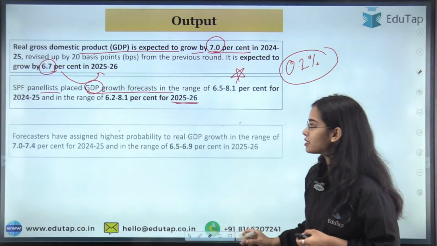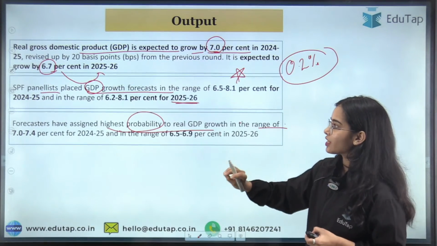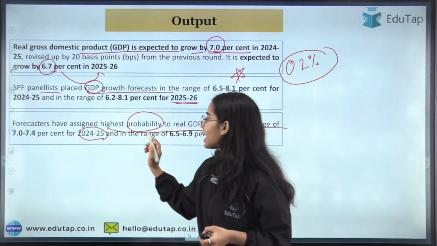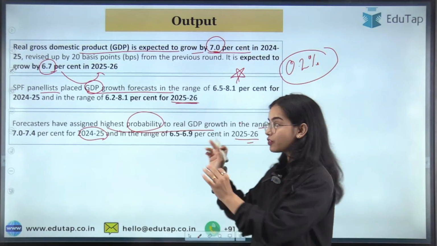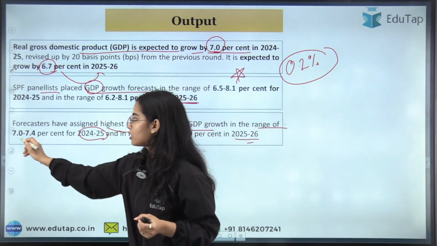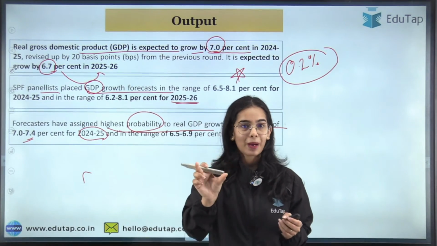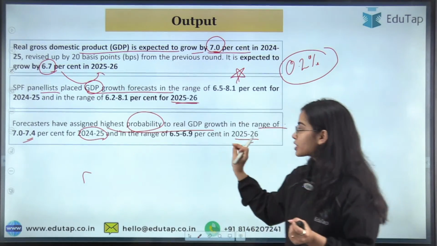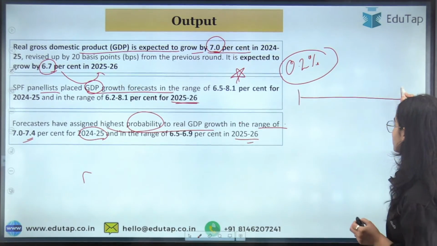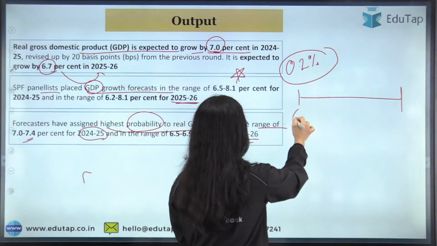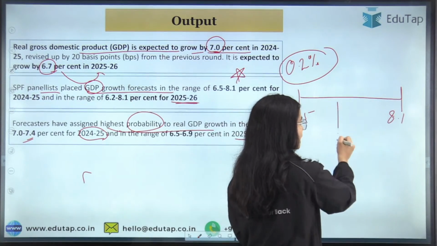Now coming to the next point: forecasters have assigned the highest probability to real GDP growth in the range of 7 to 7.4% for 2024-25 and in the range of 6.5 to 6.9% in 2025-26. That is, they believe that within this range the highest probability of the real GDP is going to fall in 7 to 7.4% in 2024-25 and in 6.5 to 6.9% in 2025-26. So basically there was a range given by the panelists, 6.5% to 8.1%, within which the real GDP can fall.